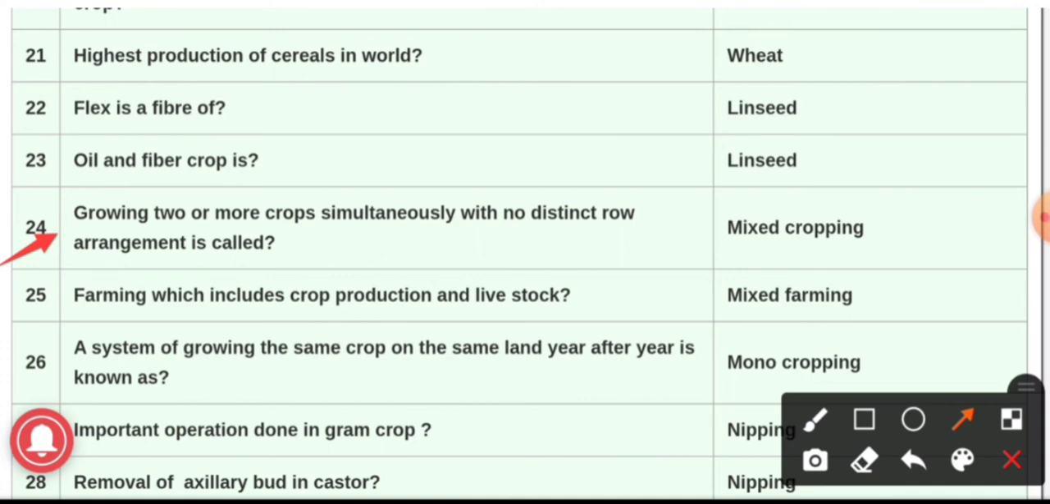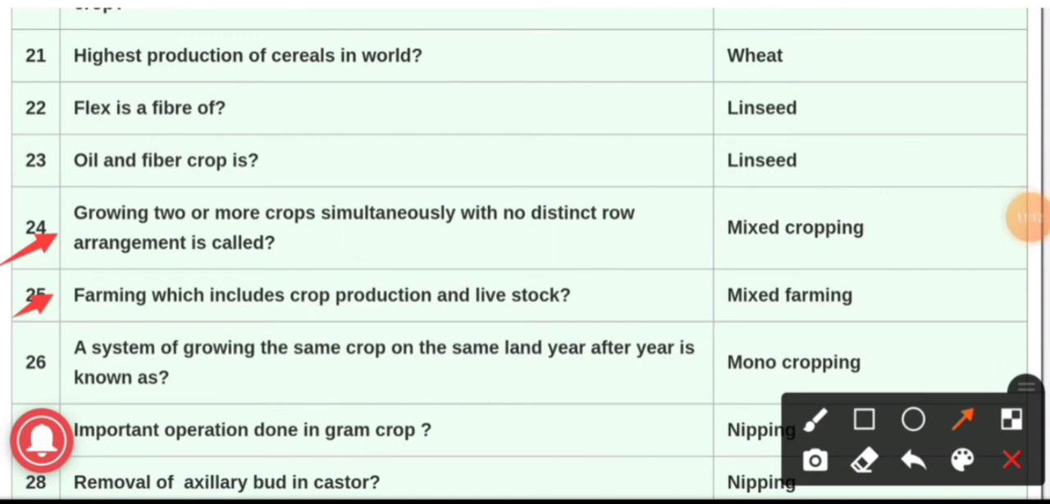And the scientific study of mixed cropping was first done by Leakey in the year 1928. So this was about question number 24. Question number 25. Farming which includes crop production and livestock is known as mixed farming.